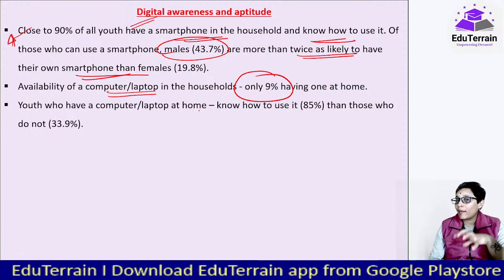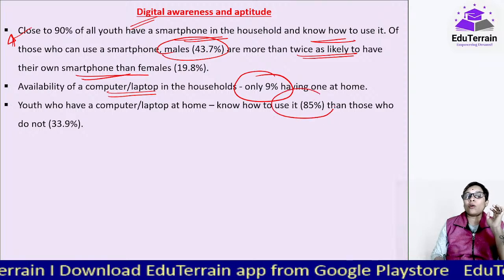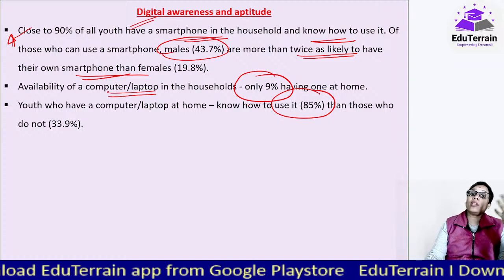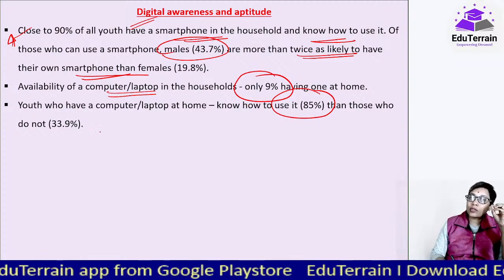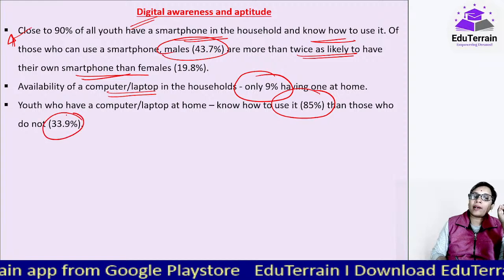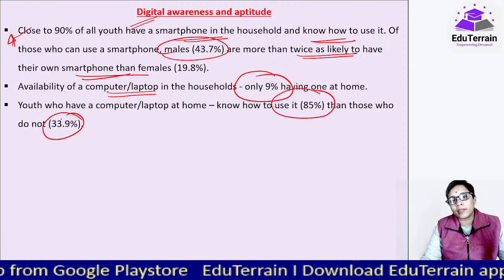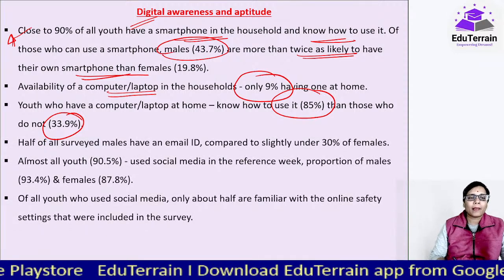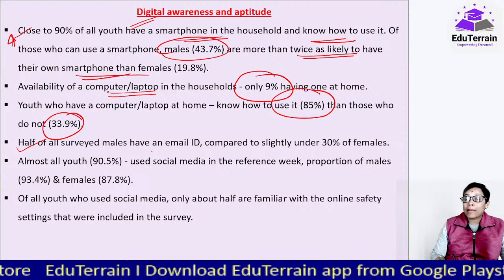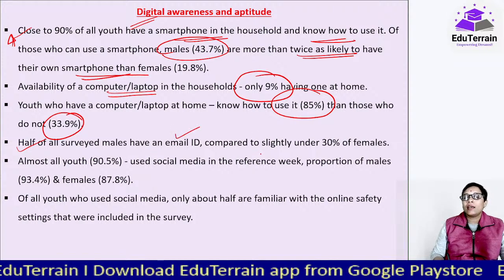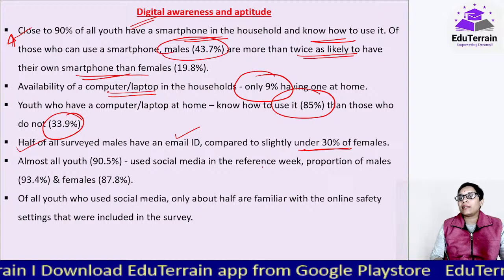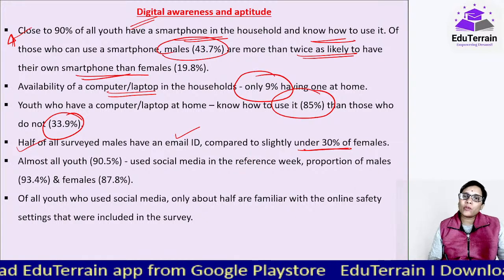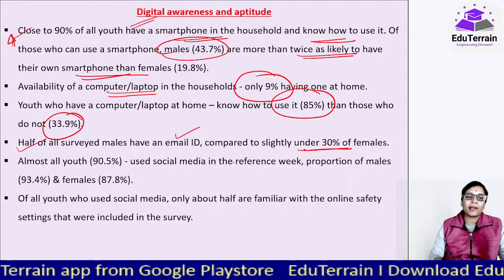And availability of computer or laptop in the households, only 9% were having that. And those who were having, 85% of them knew how to use it. And those who do not, जिनके पास नहीं है, they were going out and outside and learning. So जिनके पास नहीं है उसमें only 33.9% were like that कि उनको बिल्कुल operate करना नहीं आता है, either the laptop or a computer, either of one. Half of all surveyed males have an email ID compared to slightly under 30% of females. So 50% of them had email IDs as well. While females में only 30% of them had email IDs.